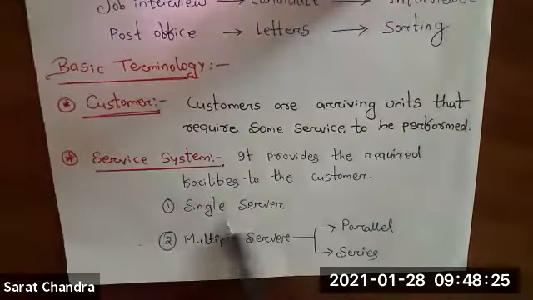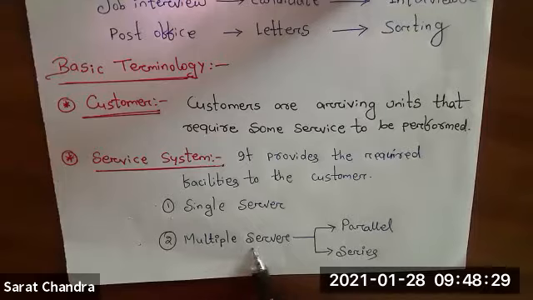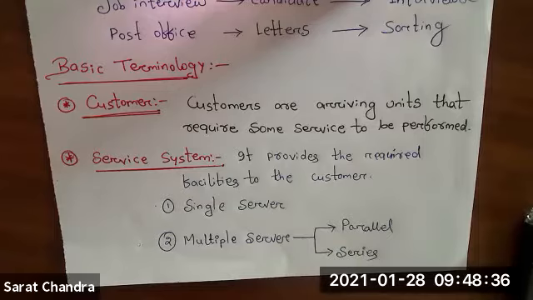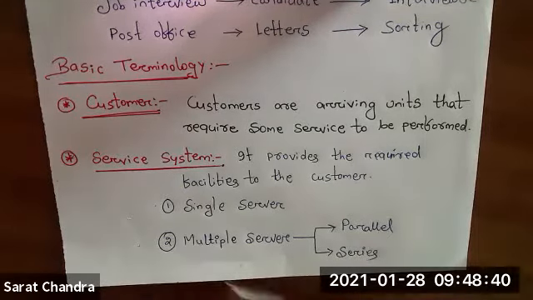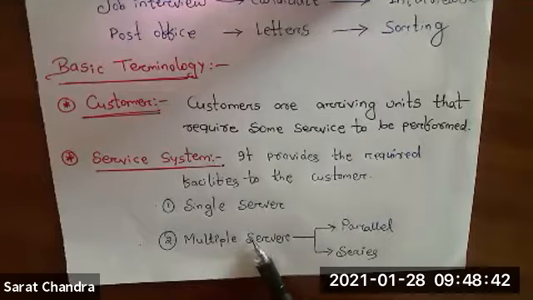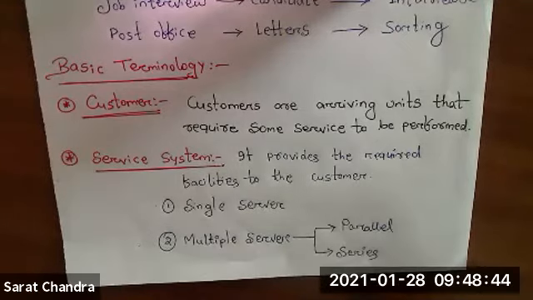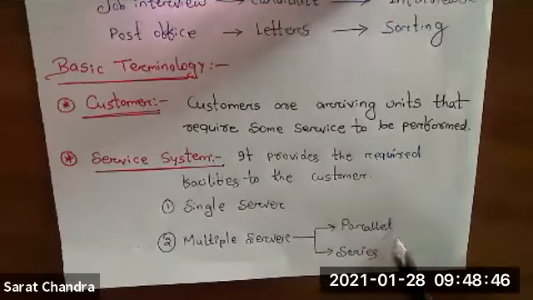One more type of server system is multiple server system. Multiple server system means there will be more than one server in the queuing system. If more than one server will be there, then they can be arranged either in parallel or in series.